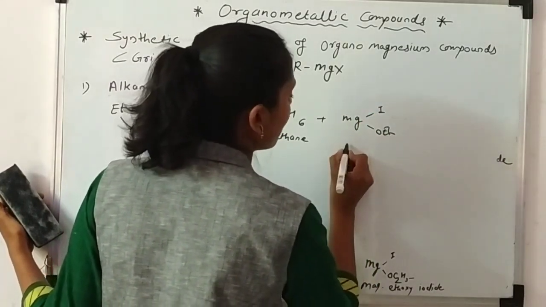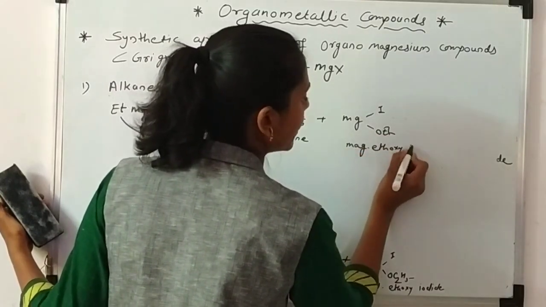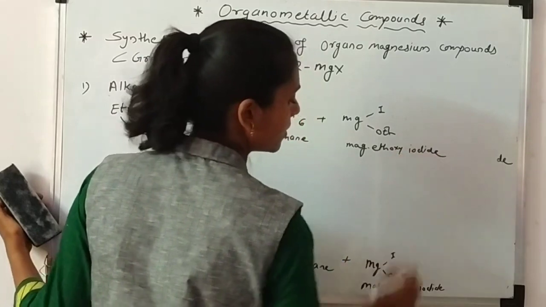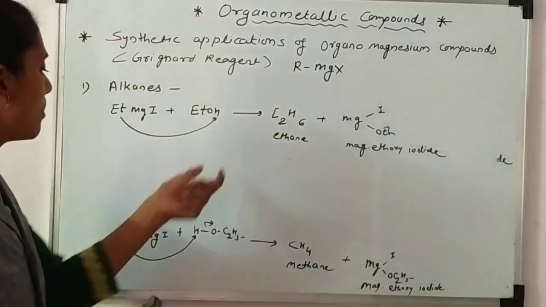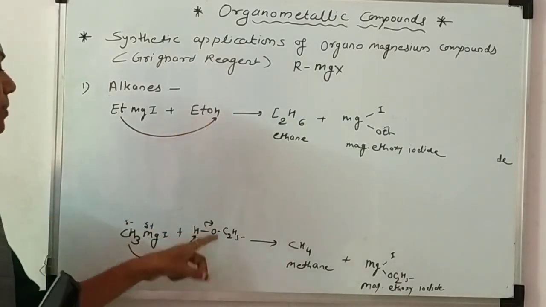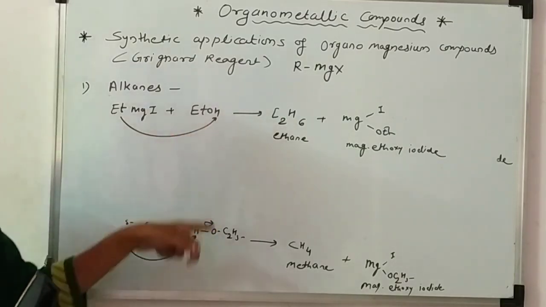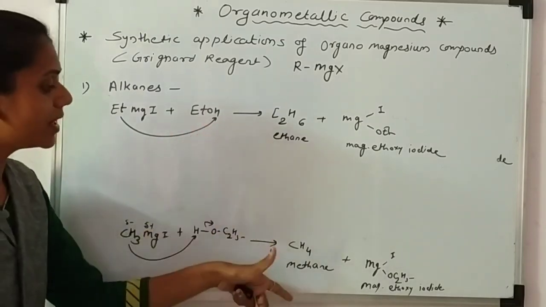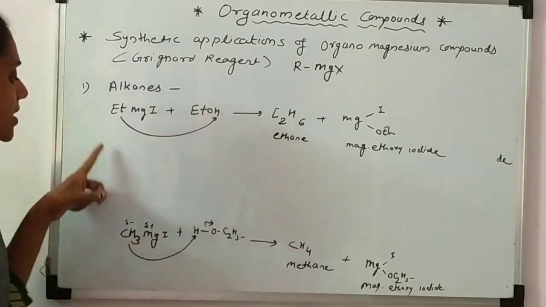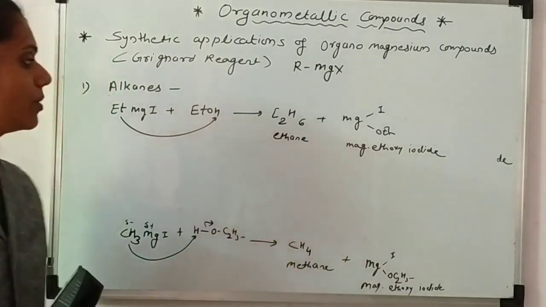That means magnesium ethoxy iodide. See this example: we change the Grignard reagent but keep the other reagent, ethanol, constant. We get different types of alkane from the different Grignard reagents, but the byproduct is the same here.